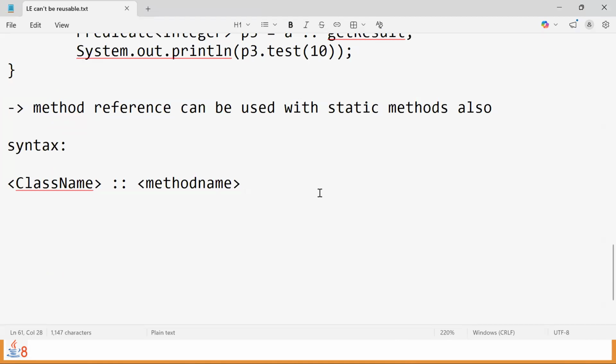Hope I'm clear. Yes, so this is about what is method reference, why method reference, and how to use method references in order to replace lambda expressions and reuse the code.